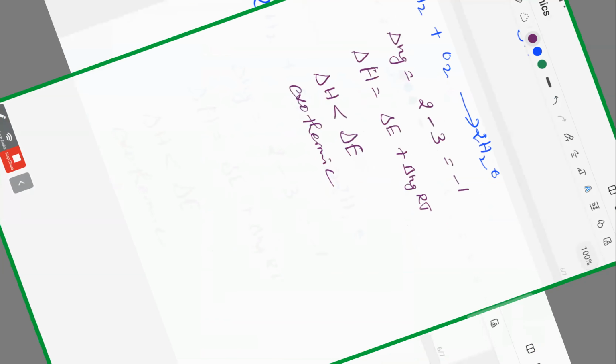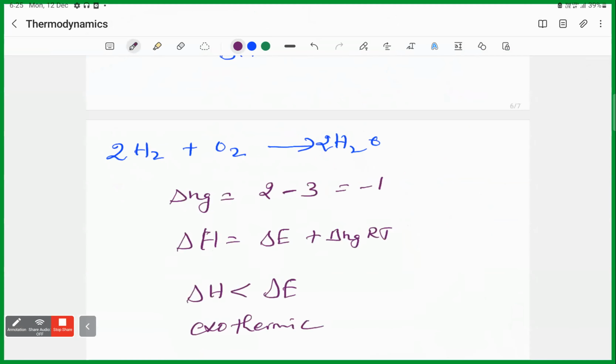Now another question. How do you know whether the value of delta H becomes positive or negative? Heat content of the product minus heat content of the reactant gives the delta H value.